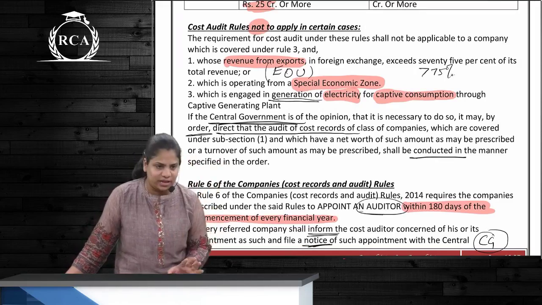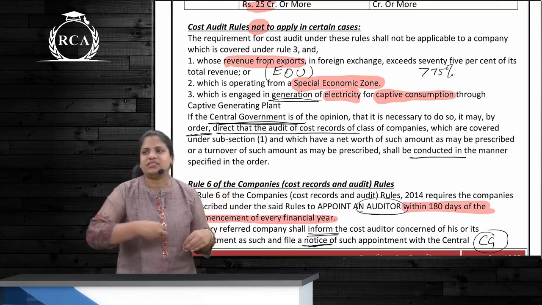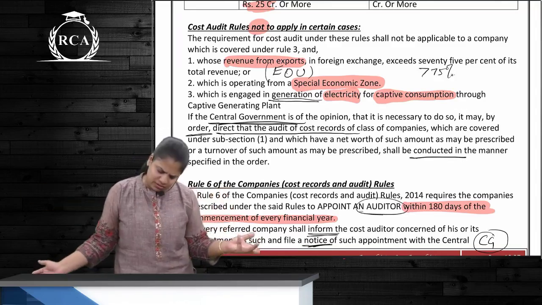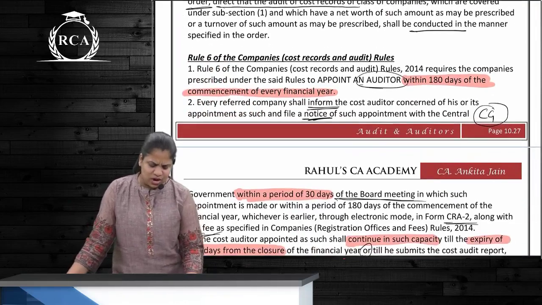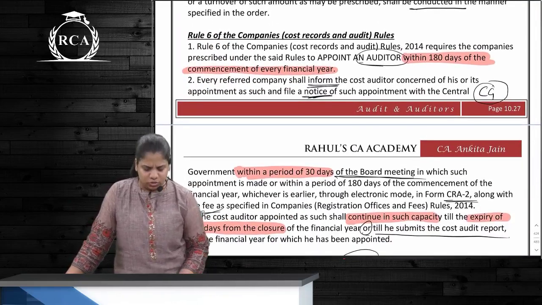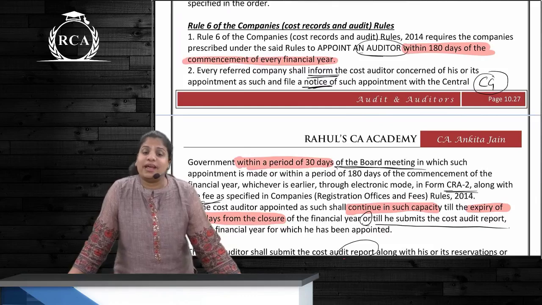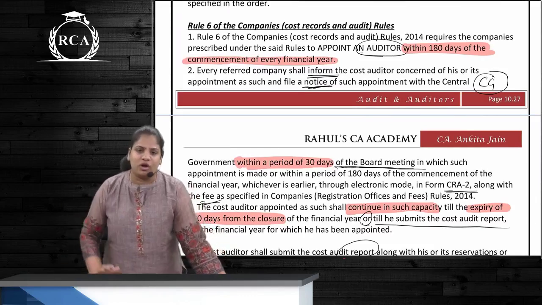Audit की जरूरत नहीं है. So if the cost records are there, can CG give an order and make audit also applicable to them? Yes. Then this rule says what? Auditor to be appointed. Cost auditor to be appointed within how many days? 180 days of commencement of the financial year.